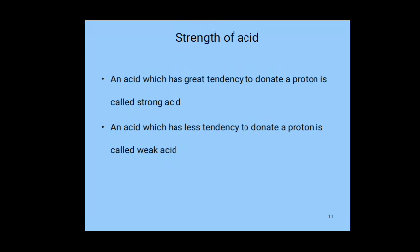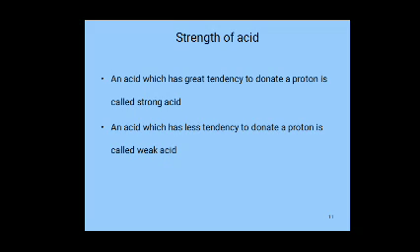An acid which has less tendency to donate a proton is called a weak acid. Examples of weak acids are CH3COOH, HCOOH, H2CO3, HCN, and so on.